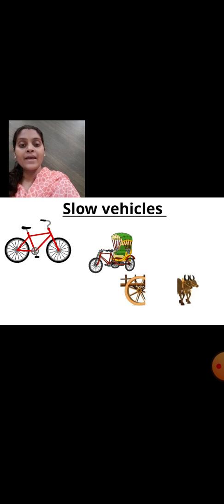Now we are going to see some of the slow vehicles, which move slowly. What are these vehicles? First is cycle, then auto rickshaw, known as cycle auto rickshaw. Next, bullock cart. Slow vehicles are cycle, auto rickshaw and bullock cart.